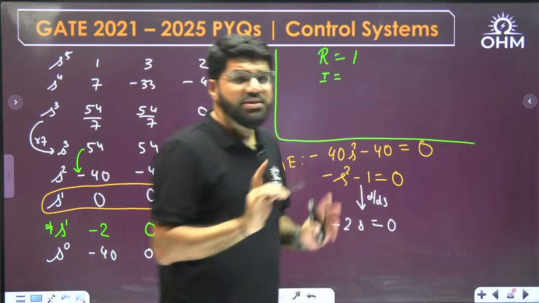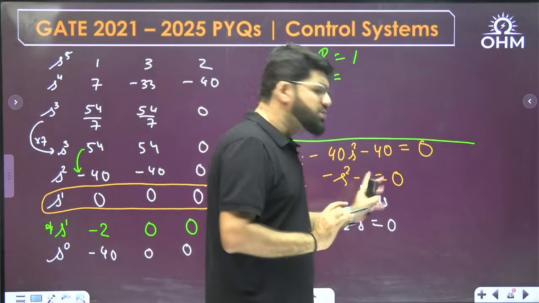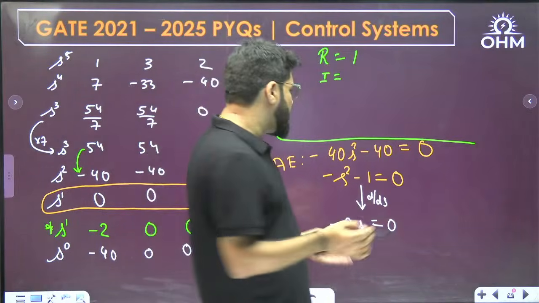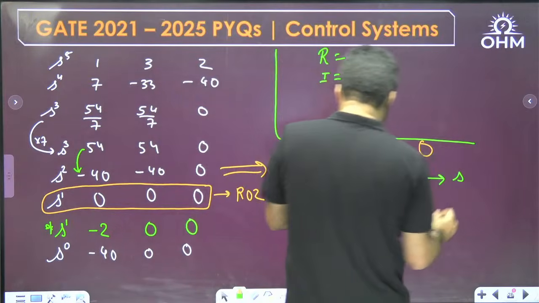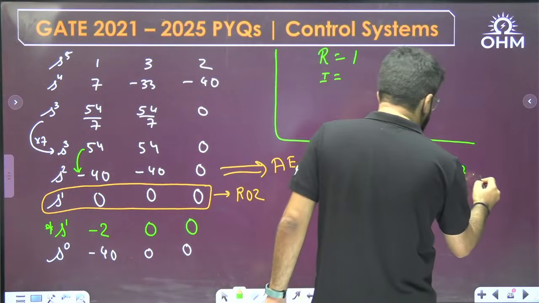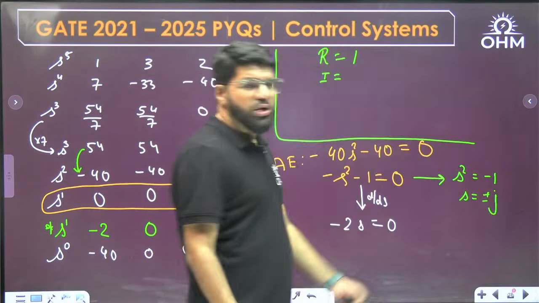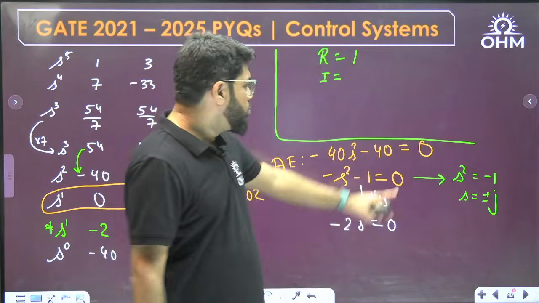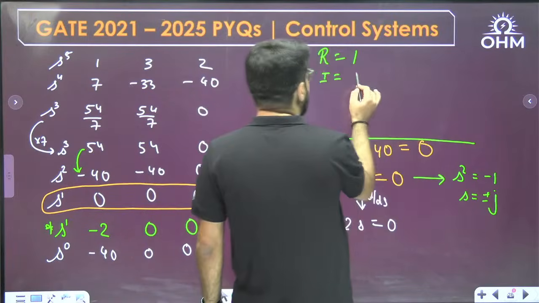See, imaginary roots can only come due to the auxiliary equation, otherwise not. And here the auxiliary equation is simple, so we can simply solve it. What is going to be the auxiliary equation? To solve it, you will get minus s square is minus 1, so s square is minus 1, s equal to plus minus j. Yes, you have a pair of imaginary roots. Every root of the auxiliary equation is also a root of the characteristic equation. How many imaginary roots? 2.